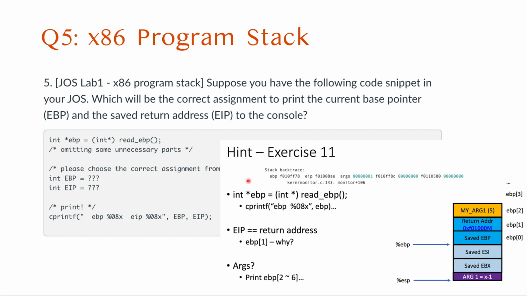It will show what we should put here to print EBP and EIP correctly. That's the goal of this question. So please study the lab tutorial, and also refer to your own code for what kind of snippet you have coded.